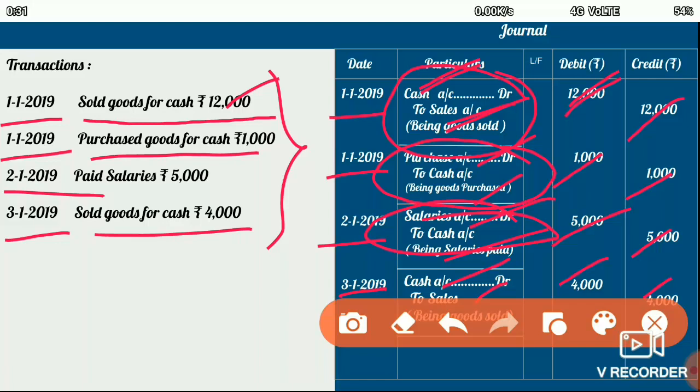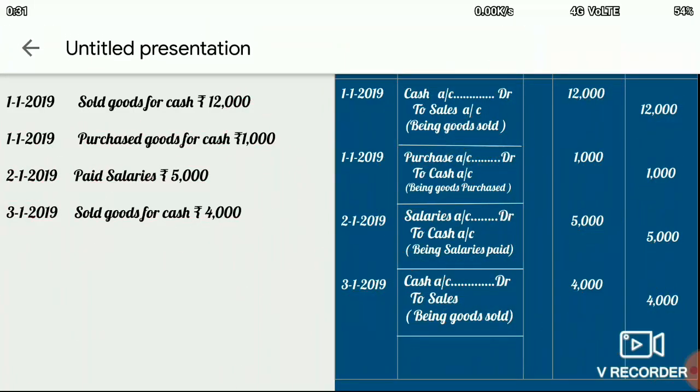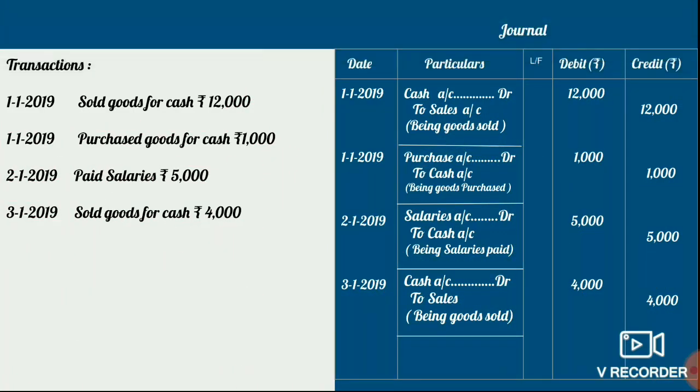This rule and the way of recording has a separate topic, so you will be learning this in detail. This is just an idea that I'm giving you of what we do in accounting. That means after the step of identification of the transaction, the second step involved is to record the transactions in the first book, which we call the journal book. So this is the picture of the journal book.